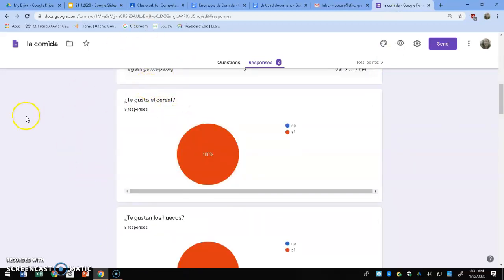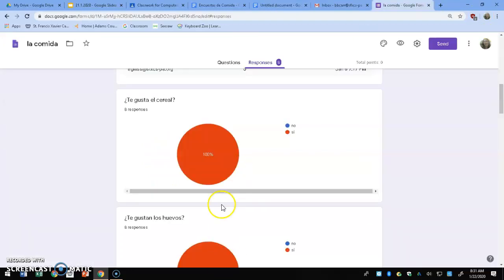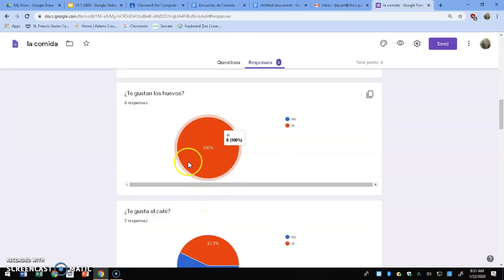As you get to the questions about which people prefer, again, summarize the response. So for instance, here everybody likes cereal. And I have to disagree because in my household nobody likes cereal there. So that would be my reflection. And that's what I would type up for number 2. So do that for each question.